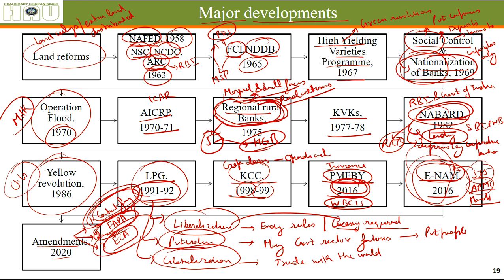Anybody can buy their produce. Anybody who wants to buy agricultural goods can buy using an Aadhaar card and a PAN card. They don't need to have a license. Earlier, only a licensed commission agent or a trader could buy agricultural goods, but now anybody can buy, and the government expects that as more buyers come in, the prices will shoot up and it will be beneficial for the farmer. But this doesn't happen in many cases because free trade is already there in most of the country, but these things are debatable.